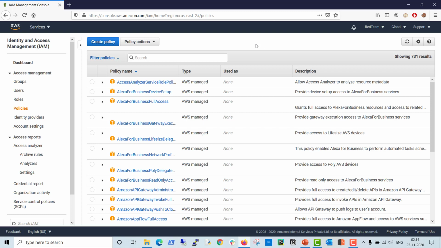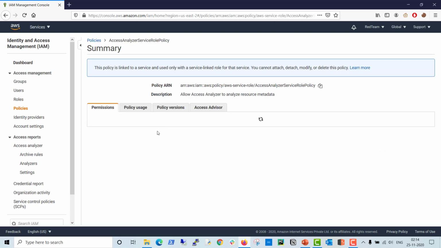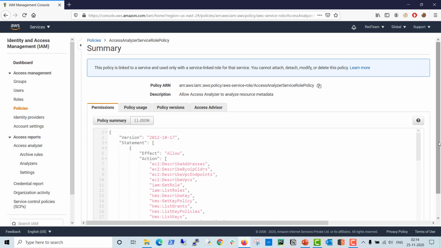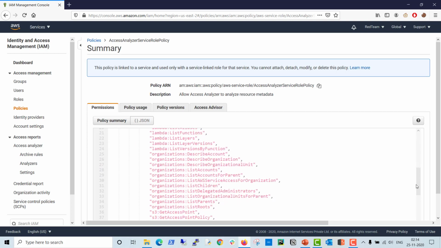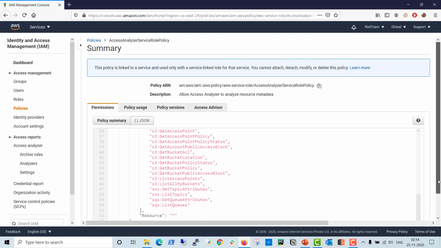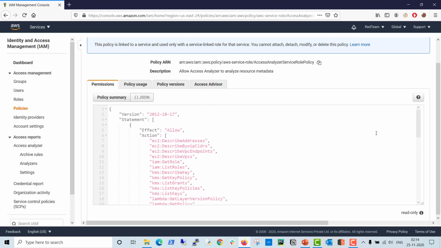So basically, what is a managed policy? A managed policy has a physical existence, meaning you have to create a policy, assign the permissions, and it also has one unique ARN. When you click on this policy, this is an AWS managed policy. All the permissions are set by default by AWS. So this is a default permission. That's why it's called an AWS managed policy.